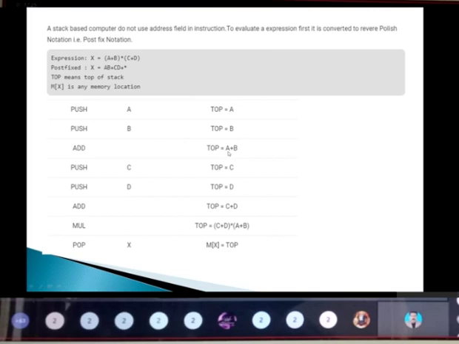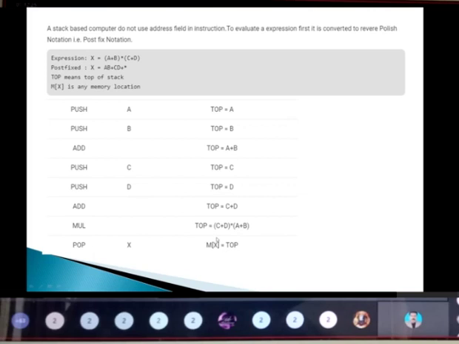So we have two things. One is at the bottom, that is A plus B, and the next position is C plus D. So while I'm pushing this star, what happens? It is doing the multiplication of the previous two operands, A plus B and C plus D. So at the top it is doing the multiplication between A plus B and C plus D.